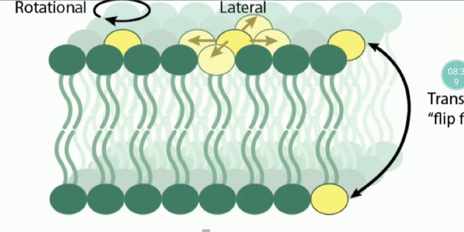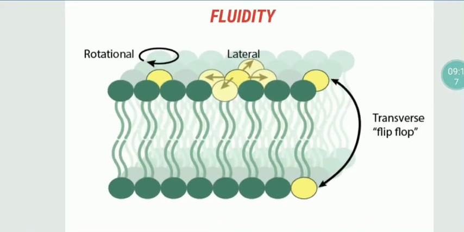But there are some molecules which exhibit flip-flop movement from upper leaflet to lower leaflet, from lower leaflet to upper leaflet of the phospholipid bilayer. That movement is known as flip-flop movement. This is a rare occasion. Phospholipids exhibit flip-flop movement very rarely, but they do exhibit movements. They are not static. This ability of the movement of phospholipid bilayer molecules is known as fluidity.